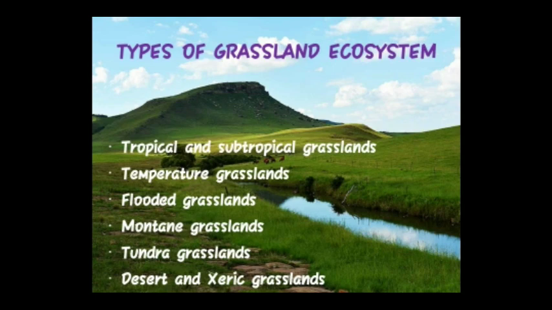Montane grasslands. These are high altitude grasslands and can be found in the high mountain ranges of the world like the Paramo of the Andes Mountains. They can be classified under the shrublands biome.